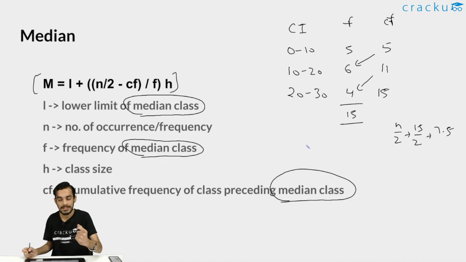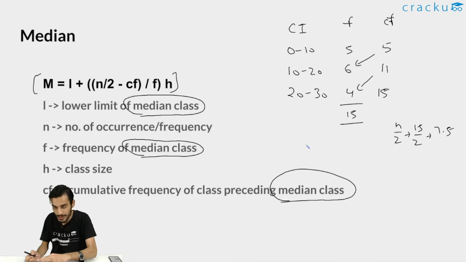So cumulative frequency means first write the first frequency as it is, and after that, whatever frequency comes next, you just need to add it and write. So you can just write 5 here, and after that you add 6, it will be equal to 11. Then you add 4 to it, it will be 15 and so on. So this is the basic meaning of cumulative frequency.